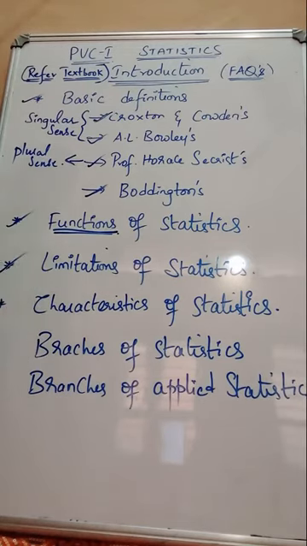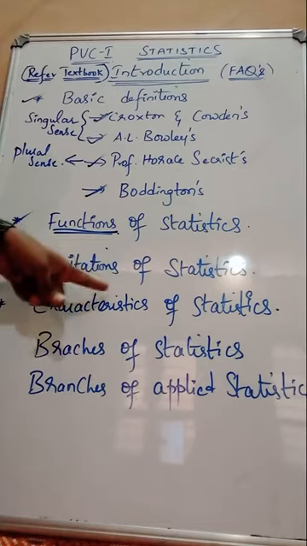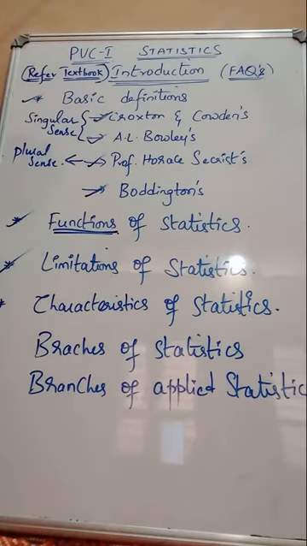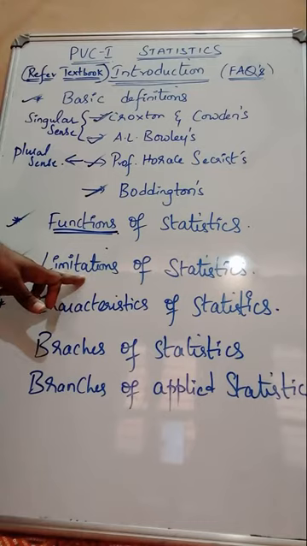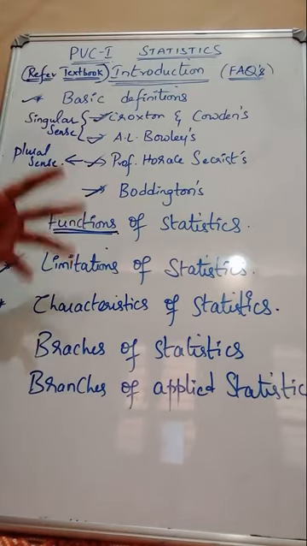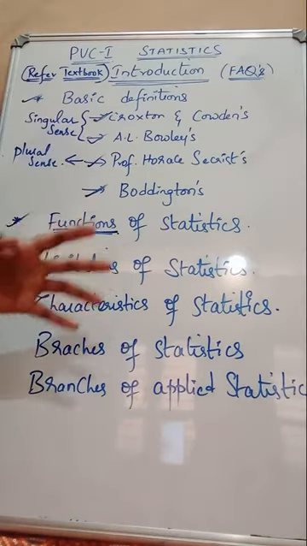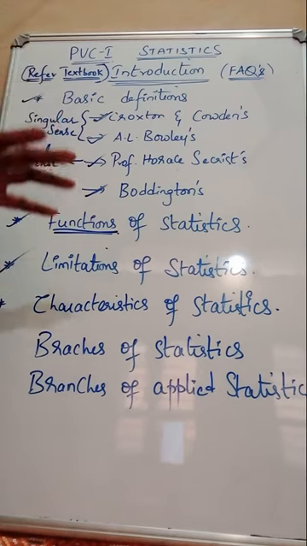Next one is limitations. How statistics works and helps, we have seen in the previous concept. Now, what are the limitations, disadvantages, conditions, restrictions of statistics? Point number 1, as you all know, the first limitation is that statistics does not deal with qualitative data, it always deals with quantitative data.